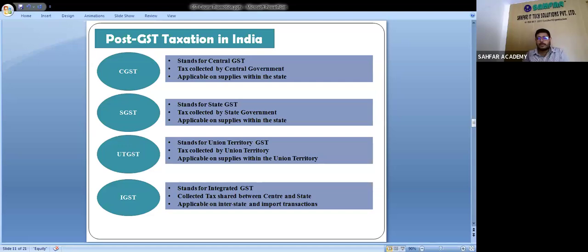And this tax is applicable on supplies within the state. This is also applicable on within-the-state supply, not out of state, only within the state supply.